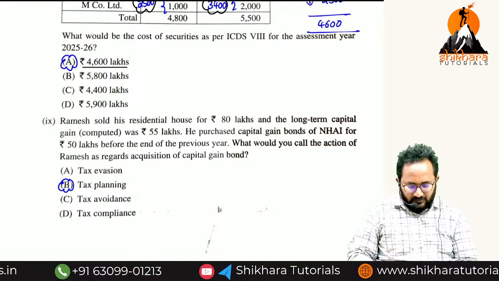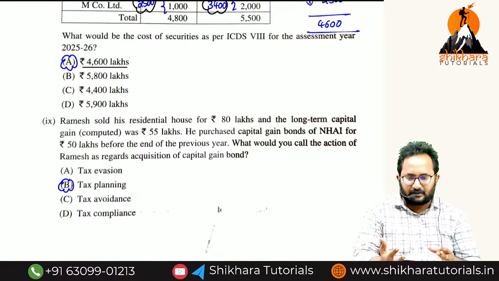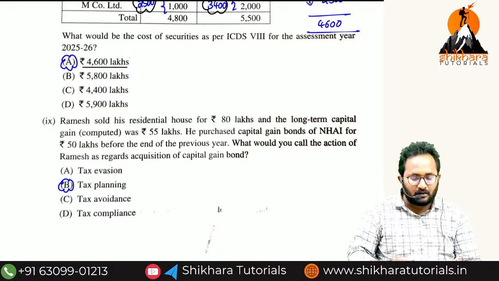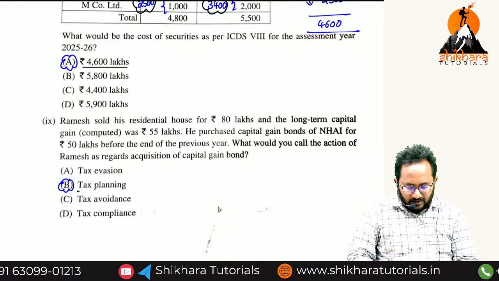Yes, this is a basic question from the tax planning chapter. You are selling one residential house. If you purchase another residential house, you will get a tax exemption. That is nothing but tax planning.